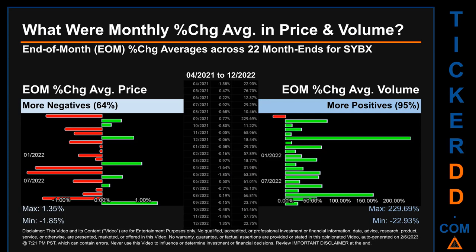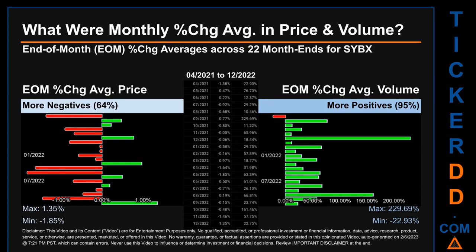What were end-of-month percentage change averages in price and volume for SYBX? The monthly average of percentage change, in price and in volume, were calculated for each of the 22 month ends. That calculation took daily percentage changes and averaged them for each given month. If a month end came out negative, then it means that the month summarily saw a negative change.